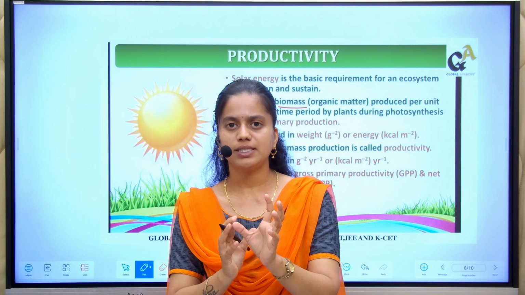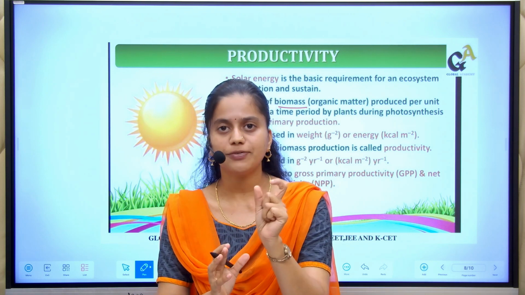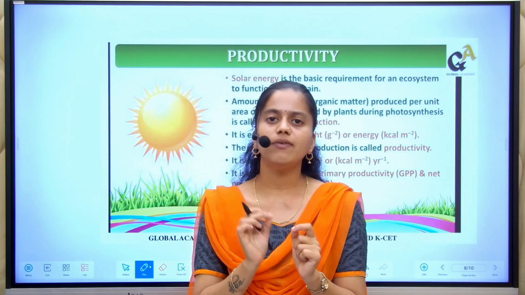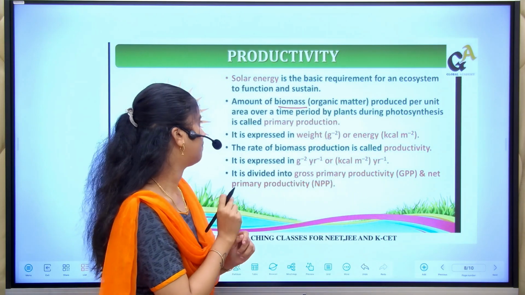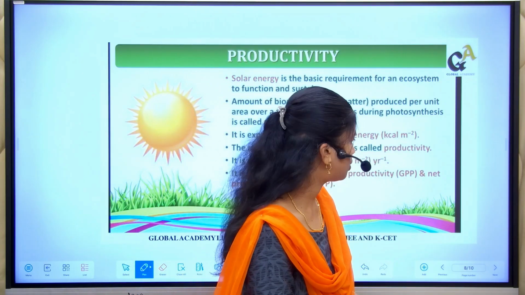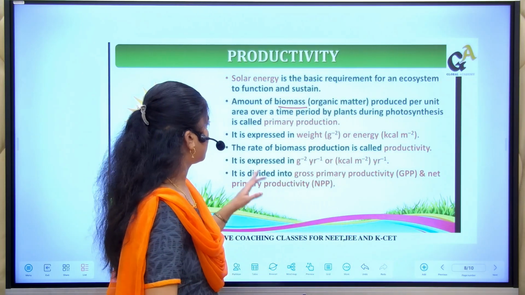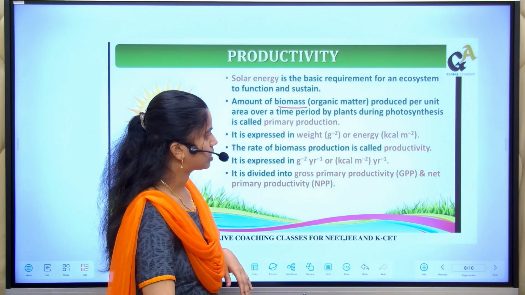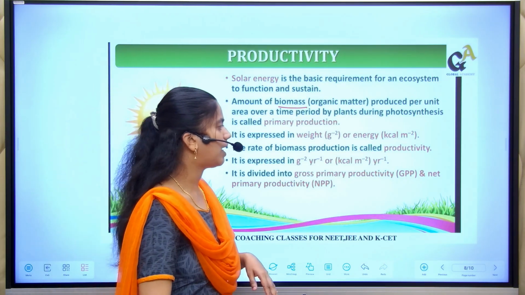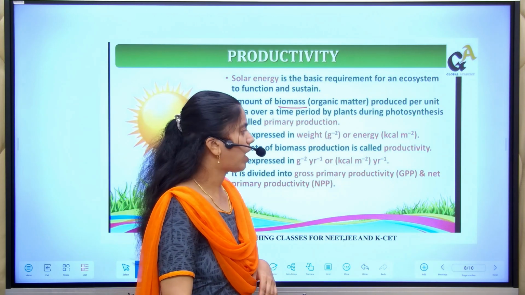Like how we say how much food is prepared by the 50 plants, that we will call productivity. So it is expressed as gram per square meter or energy. The rate of biomass production is called productivity, and it is expressed as kilocalorie per meter square per year.